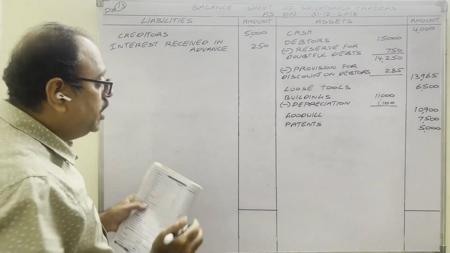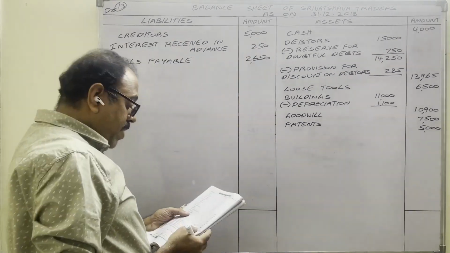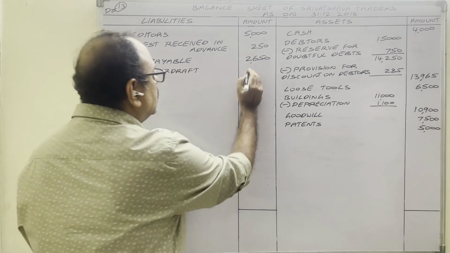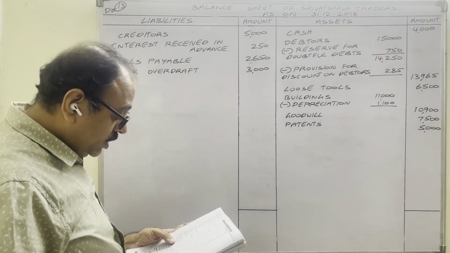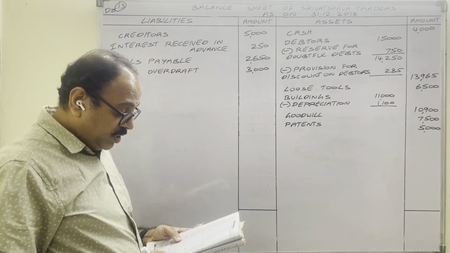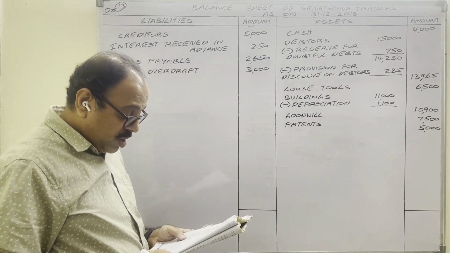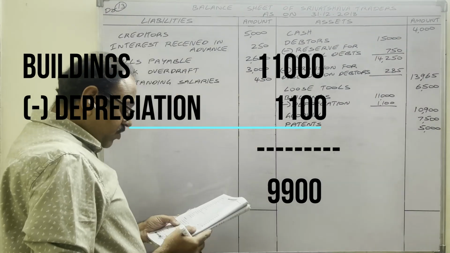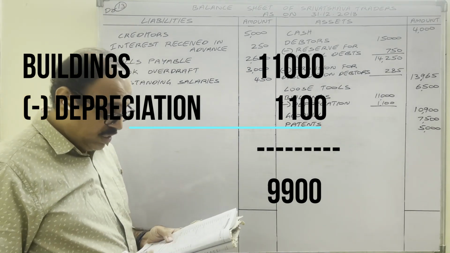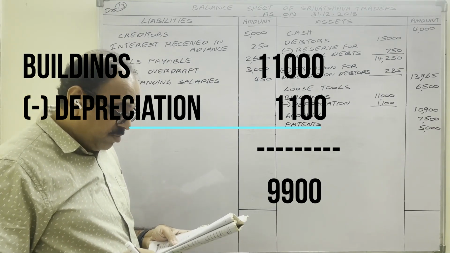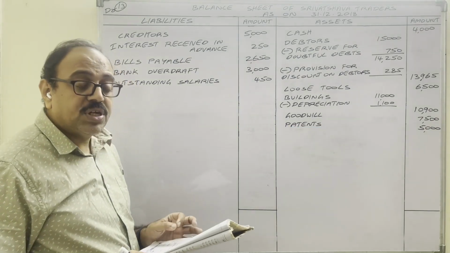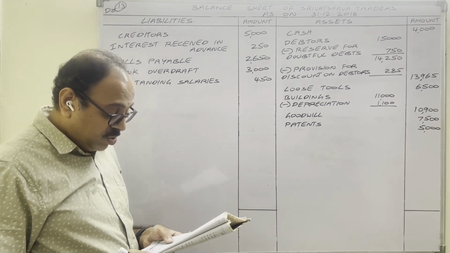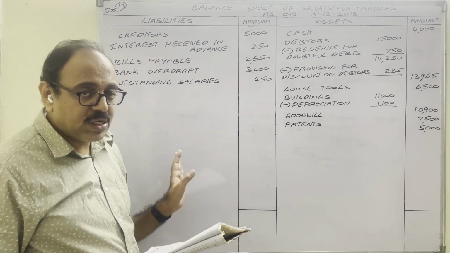Bills payable, liability 2,650. Bank overdraft, liability. From bank we have taken loan 3,000 rupees. Sales, rent received, purchase returns, bad debt reserve. Come to adjustments, closing stock. At the end we will show that. Outstanding salaries, we have to pay, no? Liability 450 rupees. Interest on drawings, to capital we will adjust this. Fourth adjustment completed, reserve for doubtful debt, provision for discount on debtors. Depreciation on building completed. Goods worth 2,000 distributed as free samples completed.